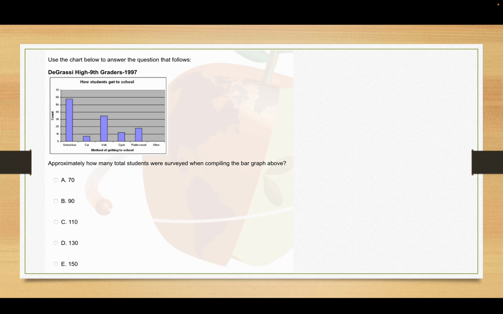Okay, so approximately how many total students were surveyed? So I count the ones here, here, here, here, and here in each of the bars. I measure how high they are to the best of my ability and I add them up. So if I add up all the heights, I misspelled that, sorry, I get 58, 7, 35, 12, and 18. Add them all up, that's about 130. Notice the choices are spread pretty far apart. They don't have like 127, 128, 129, 130, 131. They do that on purpose, so there's no question as to what the right answer is.